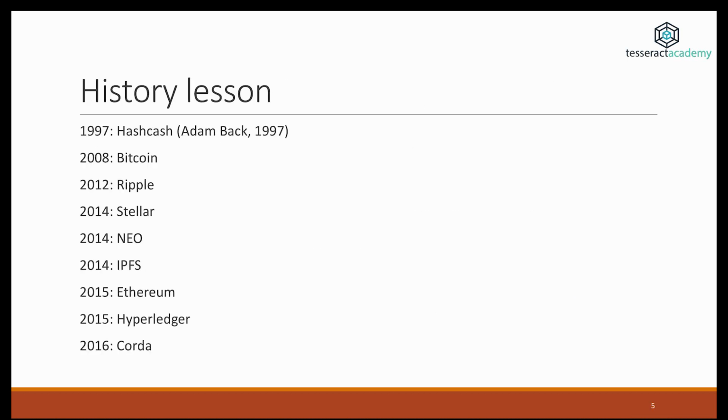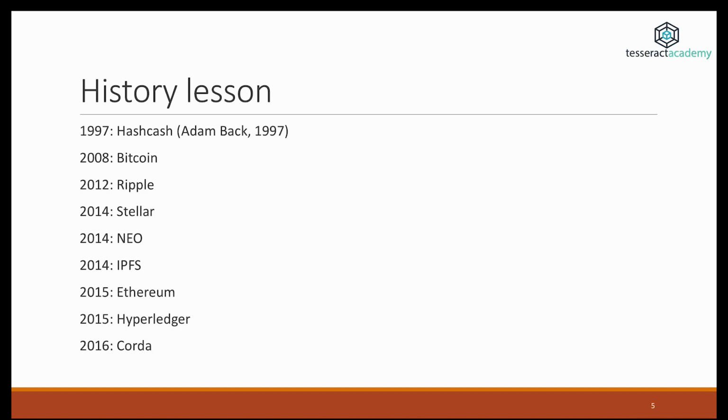Before we move on to explaining Bitcoin and other blockchains, this is a brief history lesson. It really shows the progress that has been made over just a few years. So the original concept around some form of electronic currency was called Hashcash and was created in 1997. However, no one really paid much attention back then. Then we had Bitcoin in 2008, which when it was first created was some kind of obscurity. People were fascinated by it, some people believed it's the future of money, but it was not as popular as it is now.